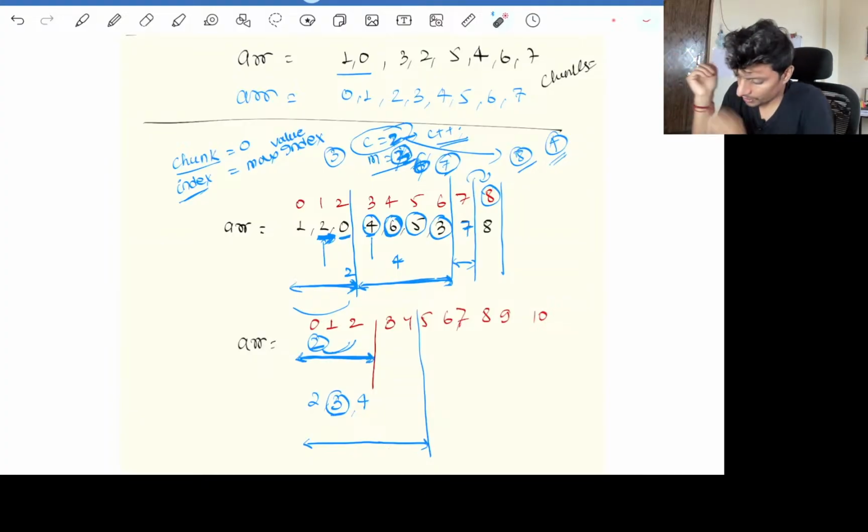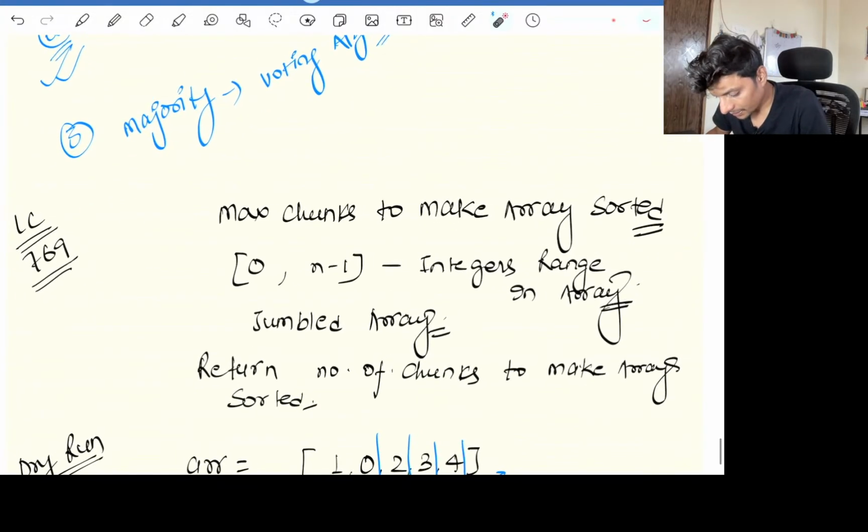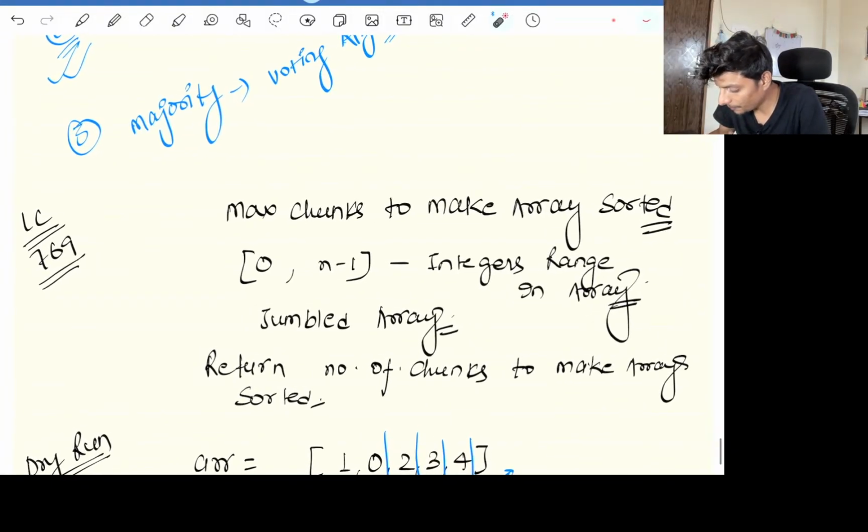So the code is very basic and straightforward, but the logic was pretty simple for you guys. The LeetCode question number for the same question is 769, and I hope that you will solve that question today only, so that you make sure you understand this particular chunk type question. This is one of the best examples of the carry forward technique.